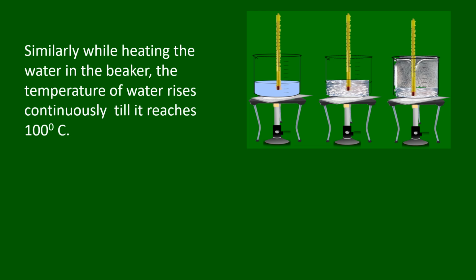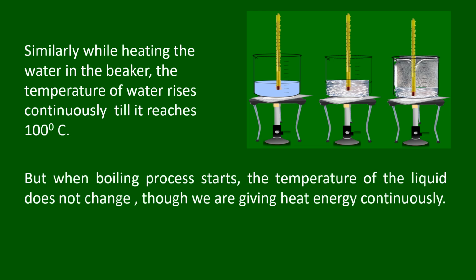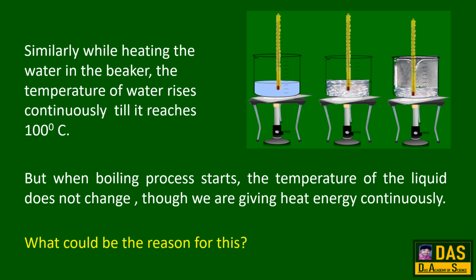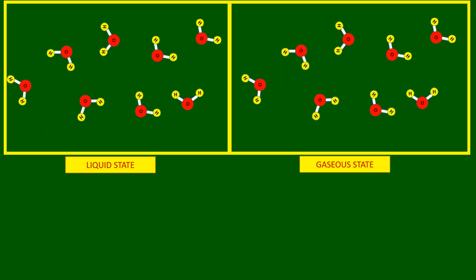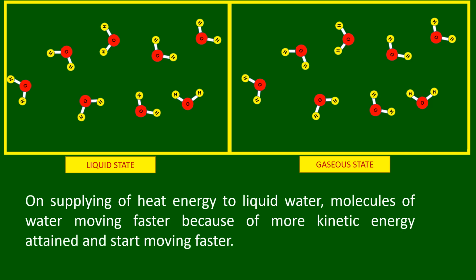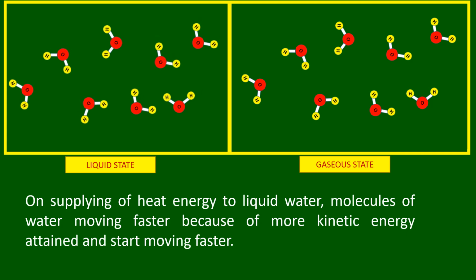Similarly, while heating the water in the beaker, the temperature of water rises continuously till it reaches 100 degrees Celsius. But when the boiling process starts, the temperature of the liquid does not change, though we are giving heat energy continuously. What could be the reason for this? On supplying heat energy to liquid water, molecules of water attain more kinetic energy and start moving faster.